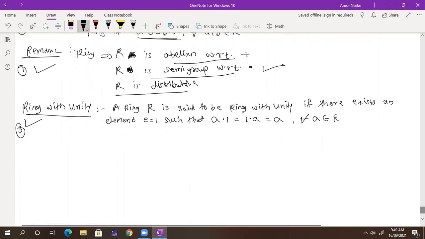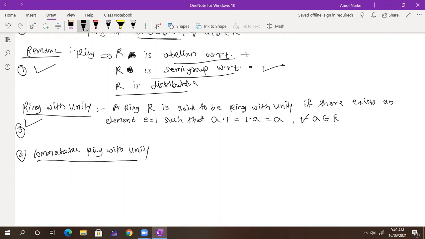Next one. So what we have? The ring plus commutative ring plus unity with respect to product.